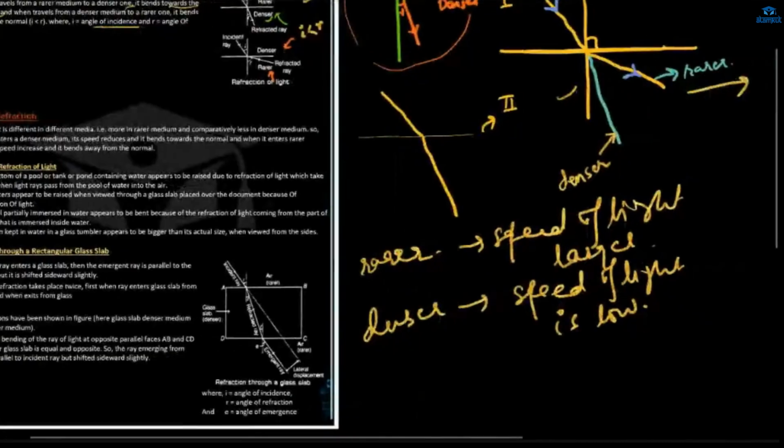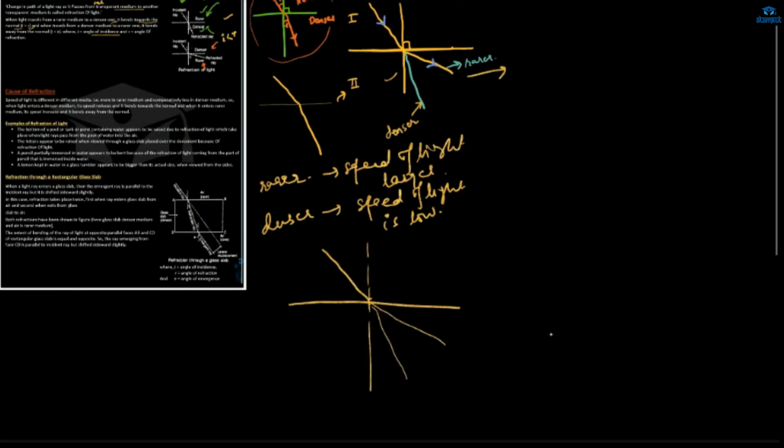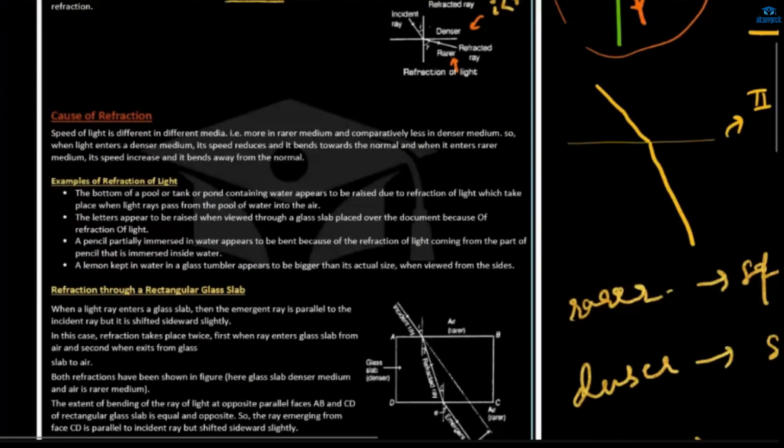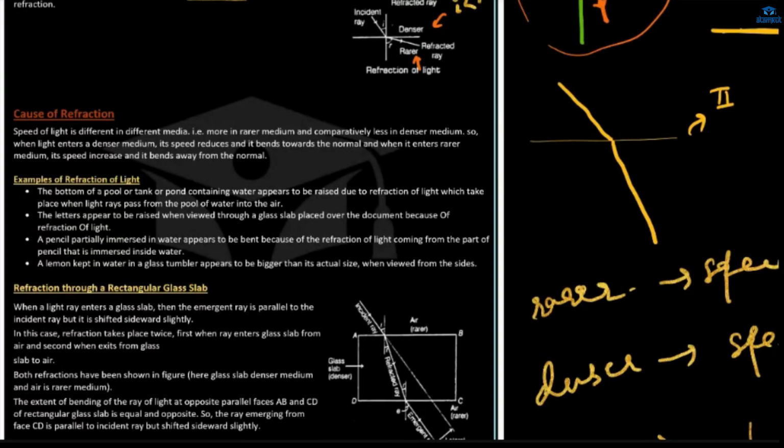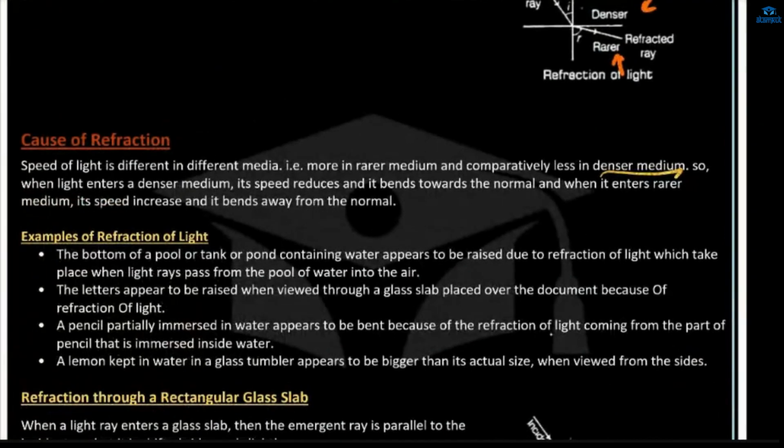So this is why, when light comes from a rarer medium to a denser medium, it experiences refraction, because it bends either away from the normal or towards the normal. This is your normal. More in rarer medium, comparatively less in denser medium. So when light enters a denser medium, its speed reduces and it bends towards the normal.